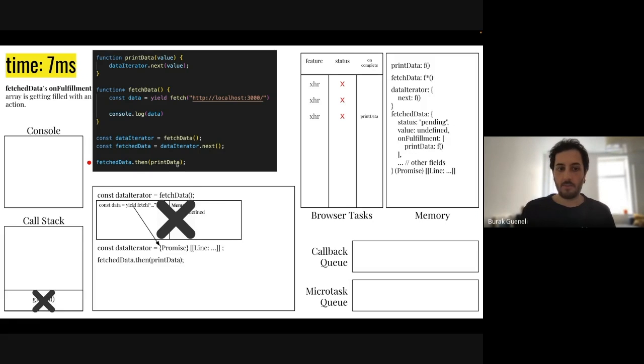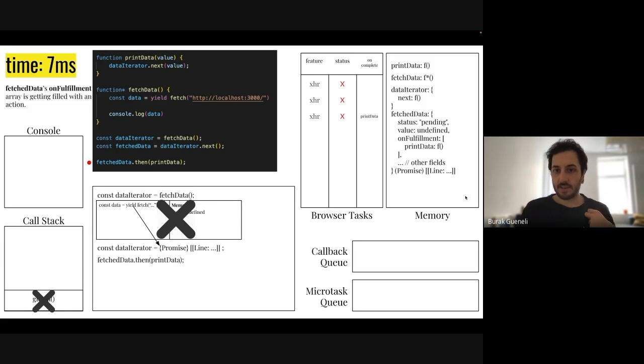And when we go there, we are running a method called then of fetchData. So fetchData was a promise that we defined, so this promise has a then method also. With this then method, we are actually passing a function to the onFulfillment array. It's just taking a function and putting it inside of the onFulfillment array. And at the end of this fetch, we will update the value of the promise, and we will push this inside of the microtask queue.